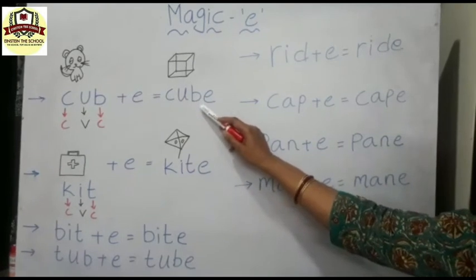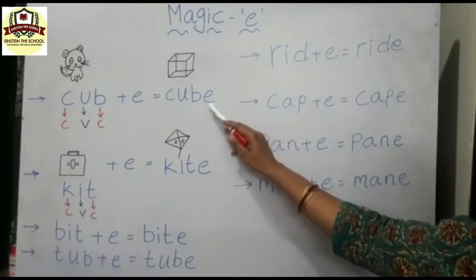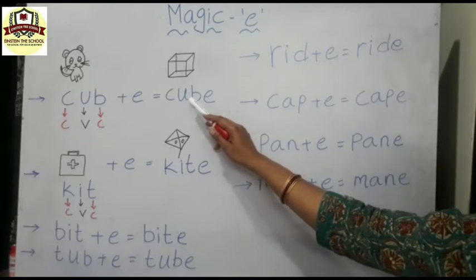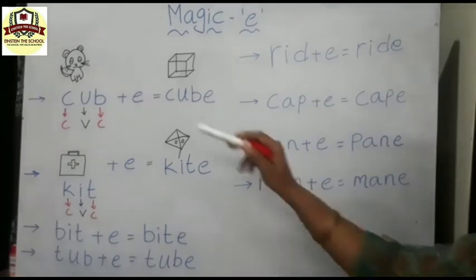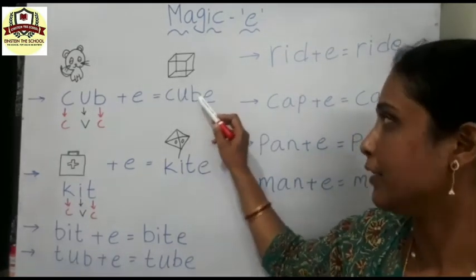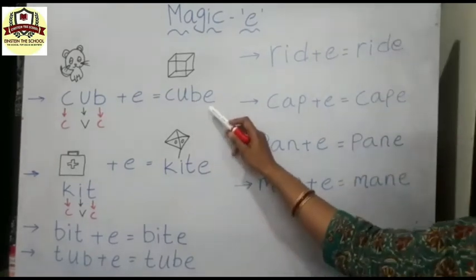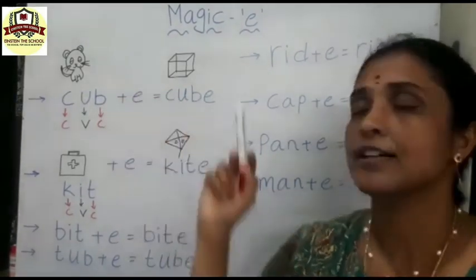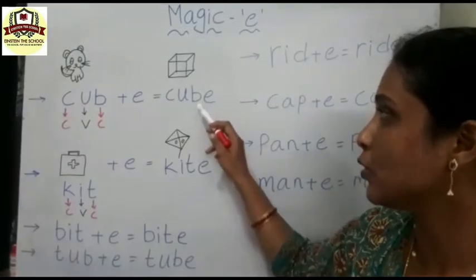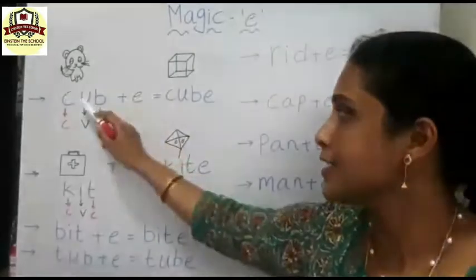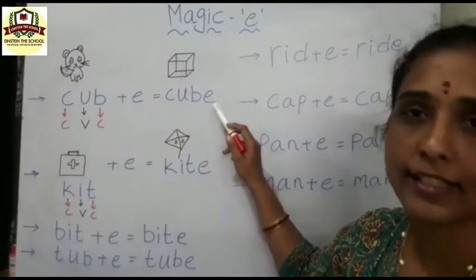It means the E letter remains silent here but makes the vowel before the ending consonant say its own name. Understood, children? Here U is the A sound in the cub. And after adding the letter E it changes to cube. A changes to U. Understood? That is the magic of the letter E.